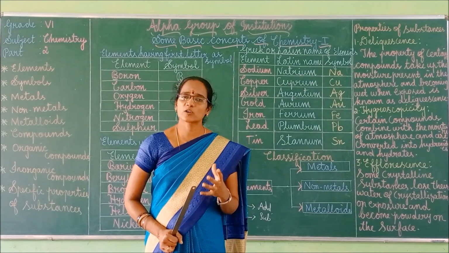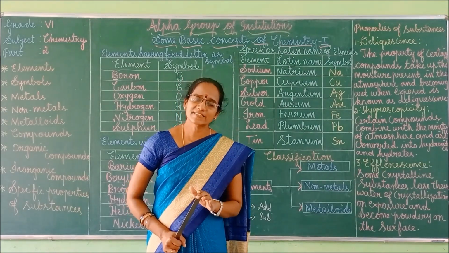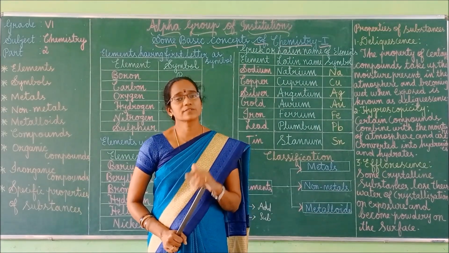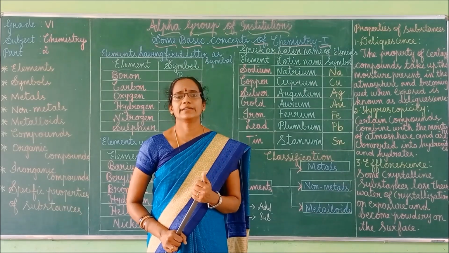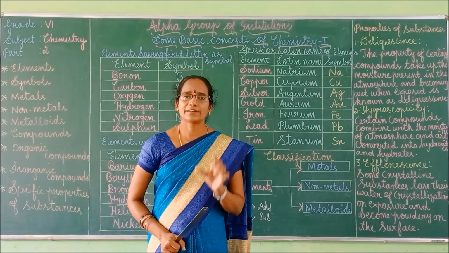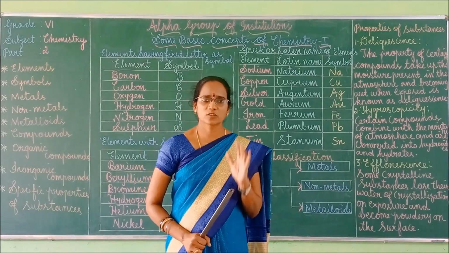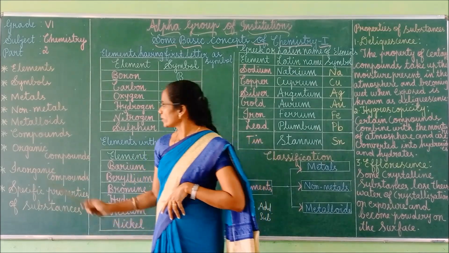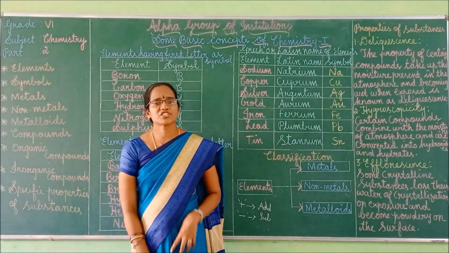This property is called malleability, and metals can be drawn into thin wires. This property is called ductility. These are the general properties of metals. Got it, children? Right. So next we can move to non-metals.